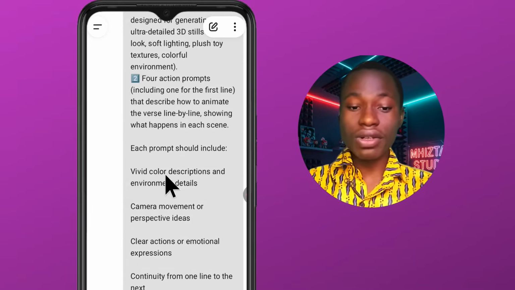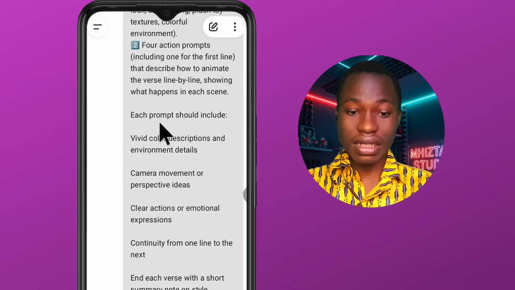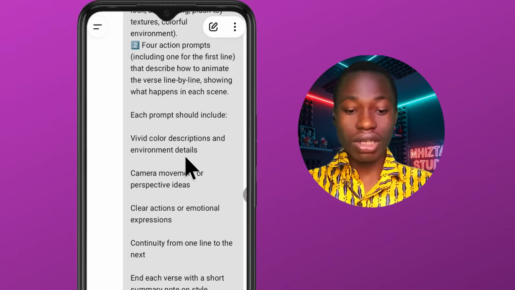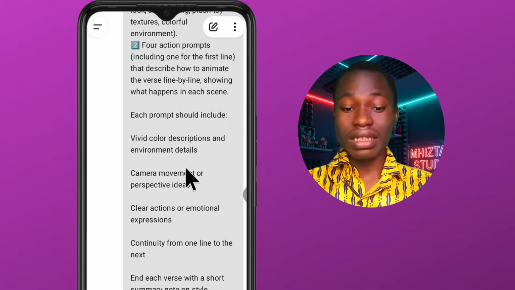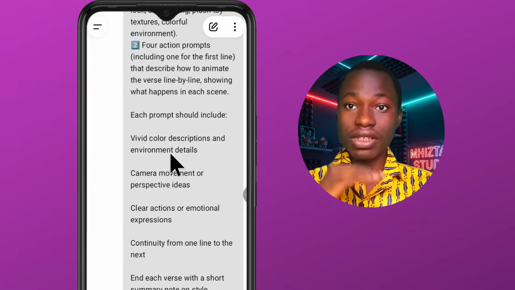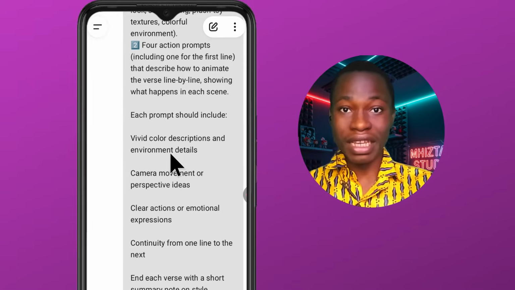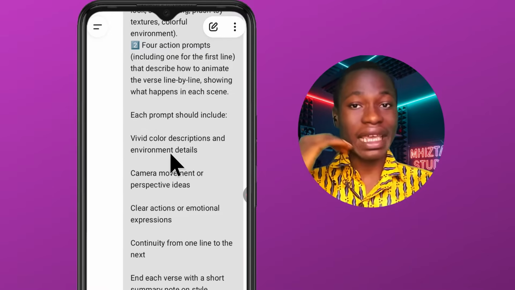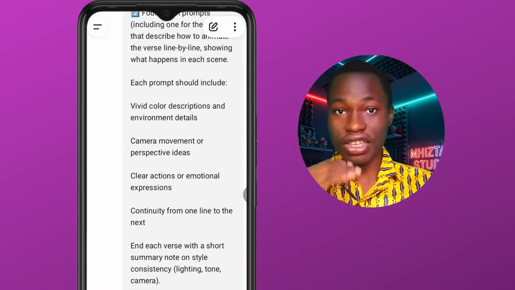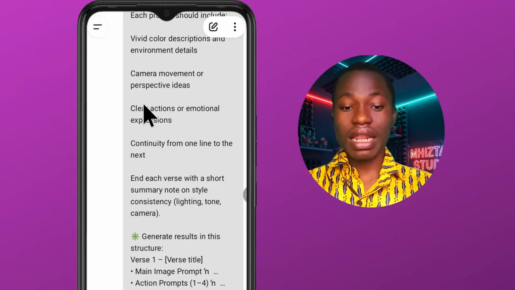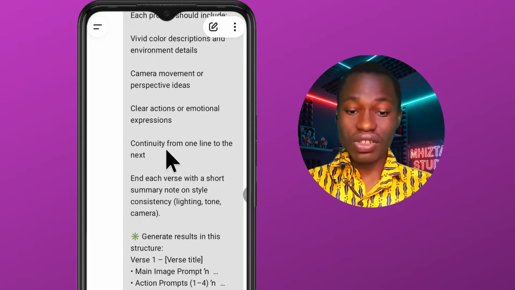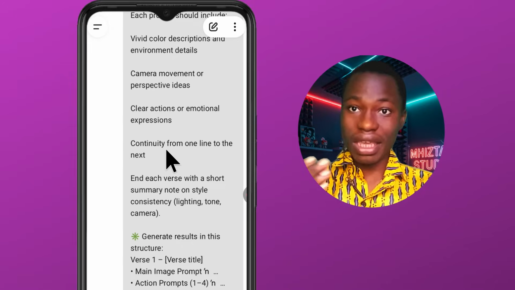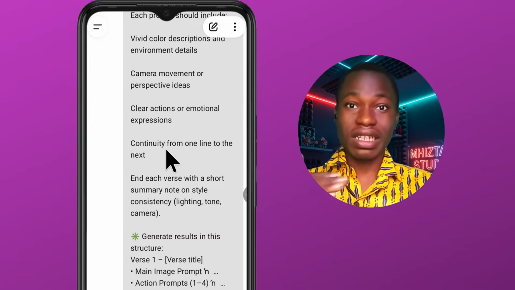Now under this space, I wrote something that I need you to pay close attention to, which is what each prompt must include: vivid color description and environment details. Now, if you don't give it something like this, it's going to generate a normal human being. In that way, it's not going to look like a kid video. So you need to pay close attention to that. So something like clear action or emotional expression, so it's not going to feel robotic. Continuity from one line to the next, okay, so that it's not going to feel like what was generated is AI.